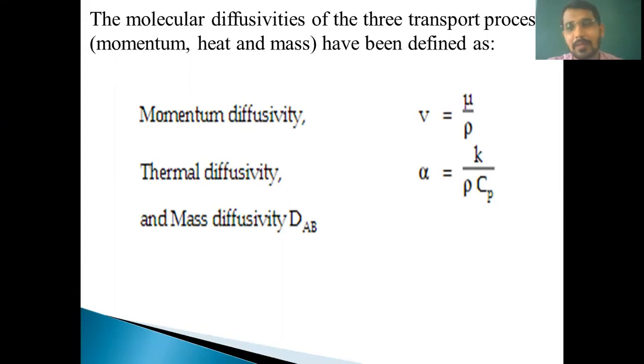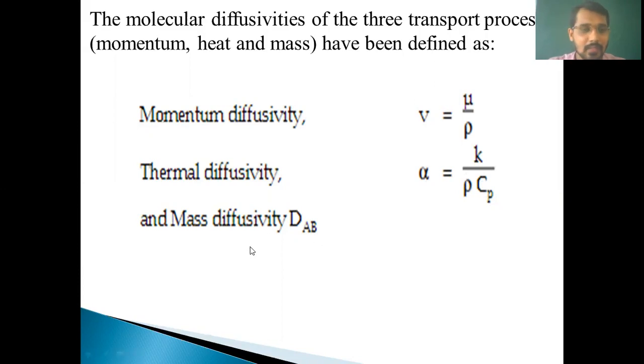After that, thermal diffusivity. What is thermal diffusivity? It is represented by alpha. Alpha is thermal diffusivity and is equal to K by rho into Cp. What is K? K is thermal conductivity, rho is density, and Cp is specific heat.